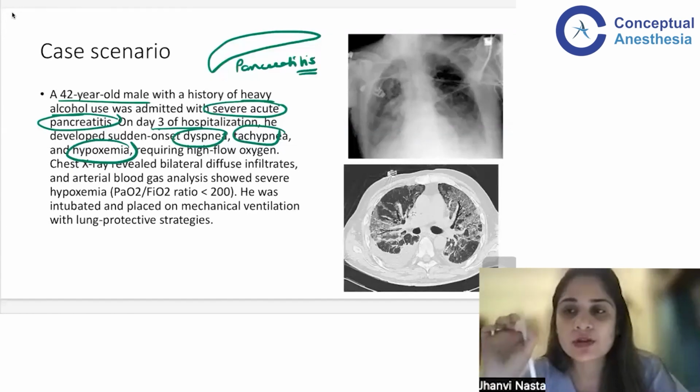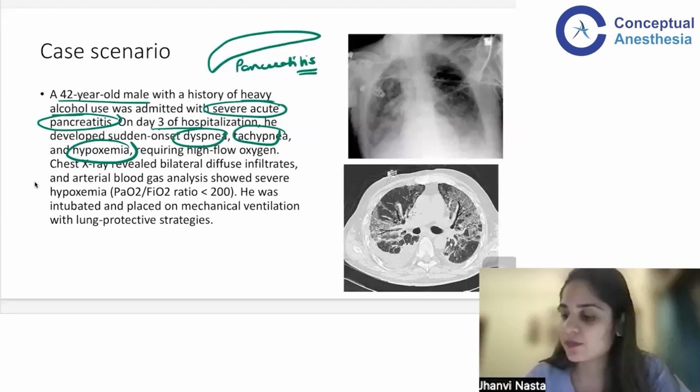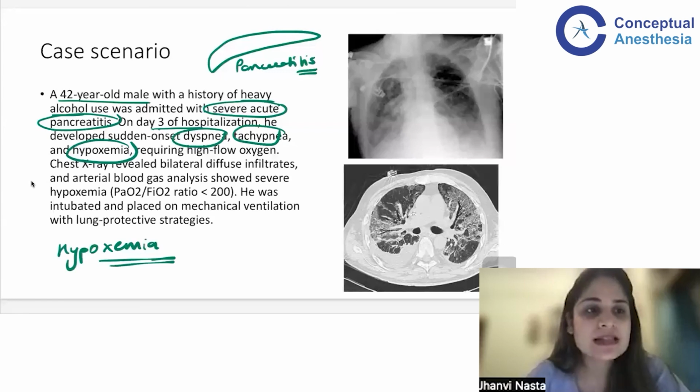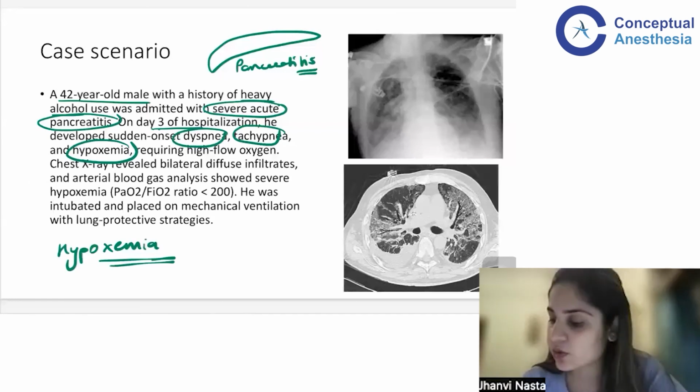Now, this is important to understand, guys. When I say hypoxemia, that means where is the oxygen less? I know hypox means there is less oxygen level, but where is the oxygen less? Is it less in the lungs? Is it less in the blood? Is it less in the plasma? Where is it less? Very good. Whenever we say hypoxemia, okay, emia means in the blood. So as a result of this, what we are having is there is less oxygen. There is low oxygen in the blood.